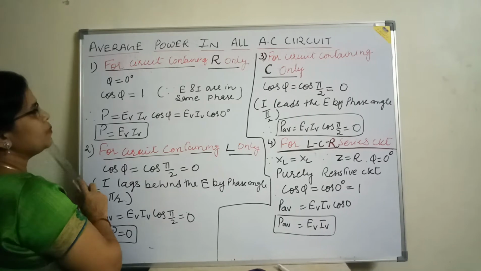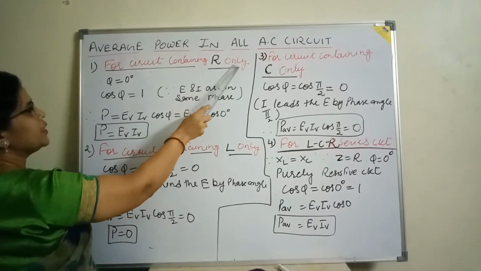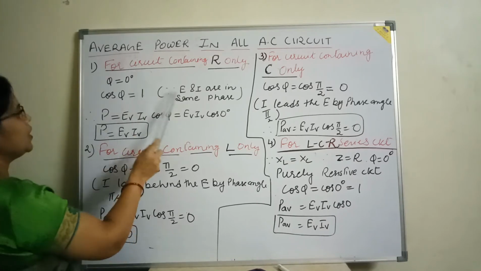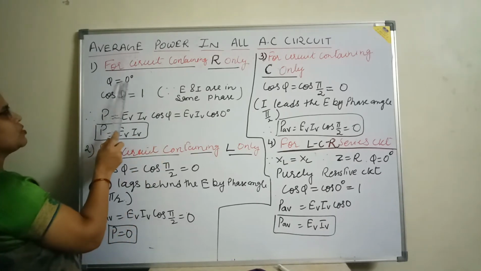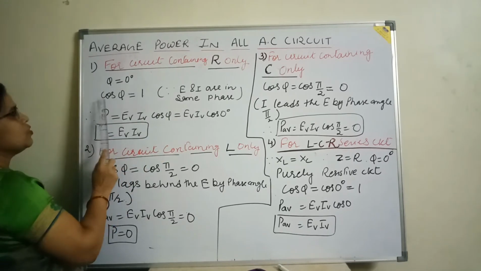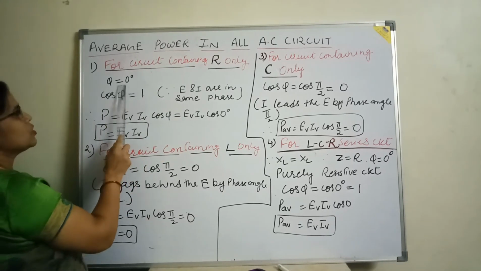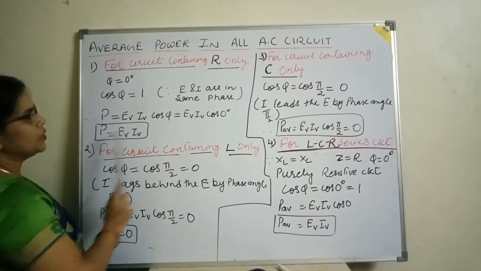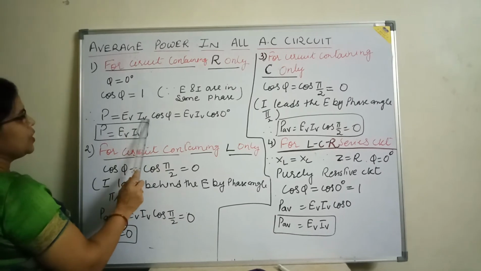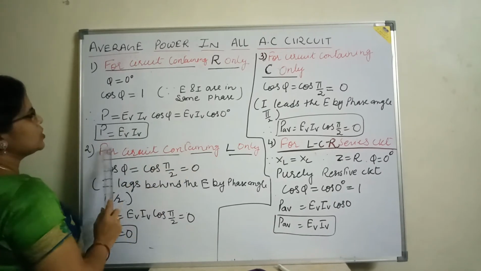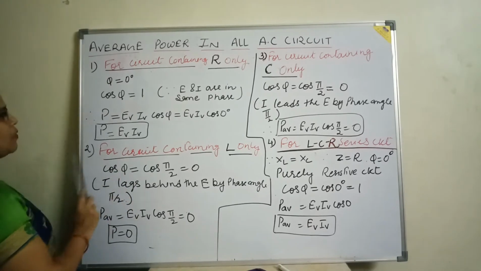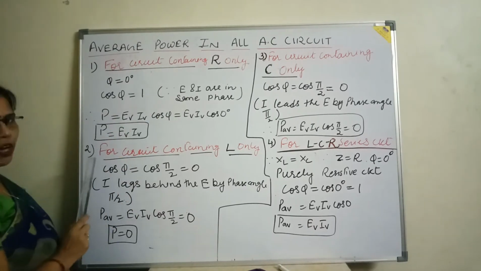We have read that in the case of a circuit containing R only, E and I are in the same phase. So if E and I are in the same phase, then phi is equal to 0. Phase difference between E and I is equal to 0. So if this is 0, cos phi will be equal to 1, because cos 0 degree is equal to 1. E and I are in the same phase. So average power comes out to be E_V I_V cos phi, which is E_V I_V cos 0, meaning P is equal to E_V I_V. So this is the value of the power in the case of a circuit containing R only.